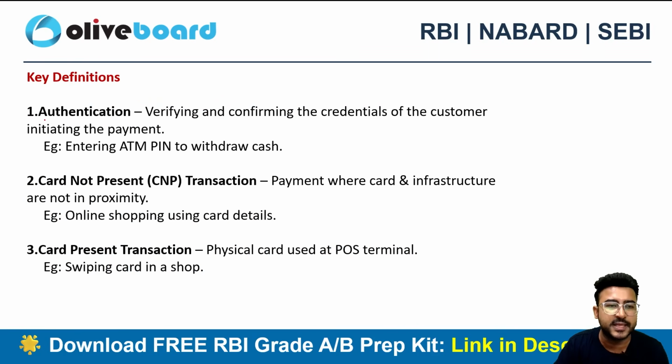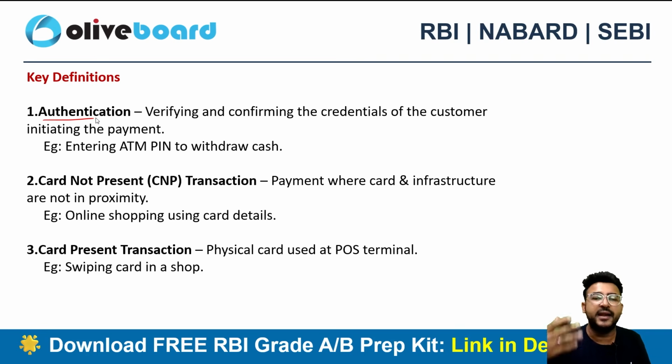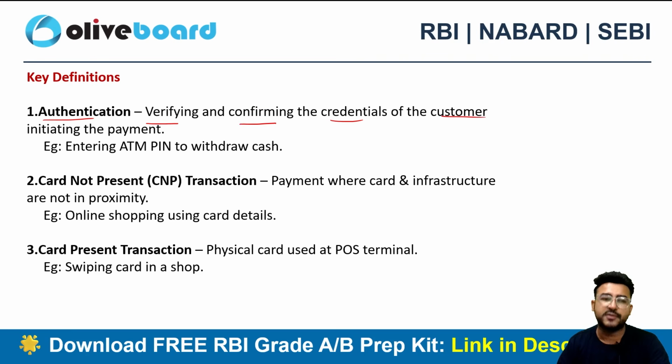There are certain definitions in this particular circular, like every circular, and the definitions are quite straightforward. The first thing is authentication. What do you mean by authentication? It's nothing but verifying that you are the one doing the transaction, right? Let's suppose I logged into my net banking. Now my bank needs to know whether I am authenticating the transaction or not, right? It's very well within my authority. So it means verifying and confirming the credentials of the customer. They will ask me for my credentials related to my card or my PIN number and so on.